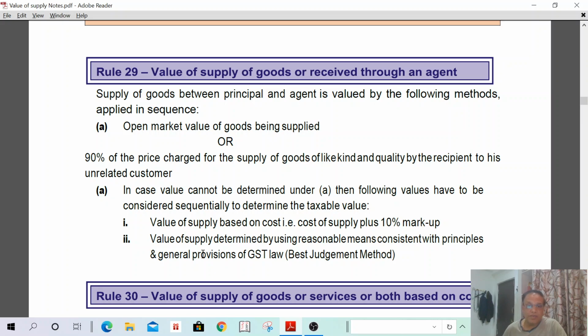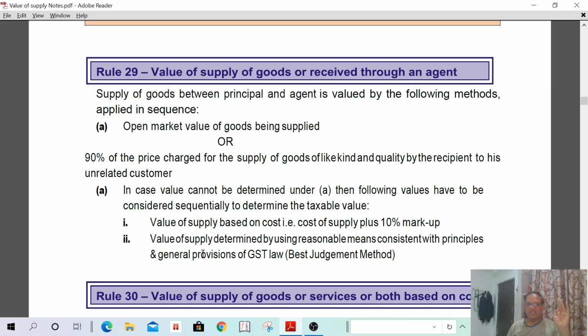Value of supply based on cost, that is cost plus 10%. Then value of supply determined by using reasonable means consistent with the principles and general provisions of GST, like the best judgment method. First, if it is a supply between the agent and principal, it is the open market value. If the open market value is not available, 90% of the price charged by the agent to the unrelated customer. If that is not available, then value of supply based on cost, that is cost plus 10%, or best judgment method. Three methods we have discussed.